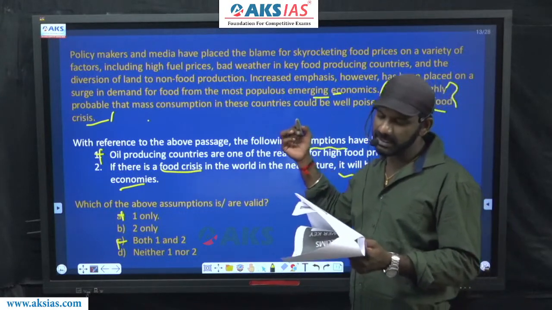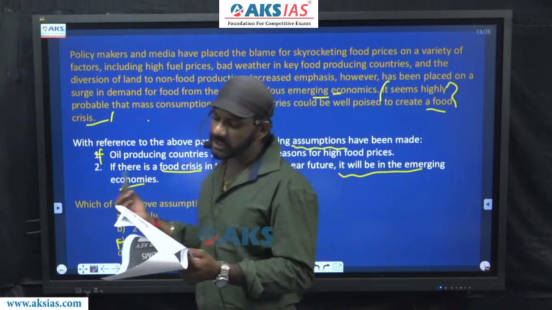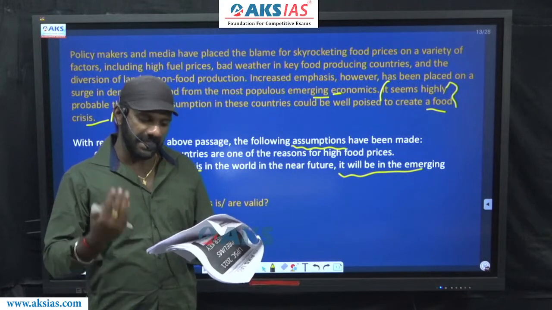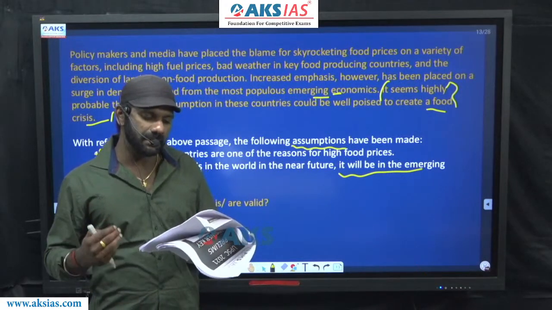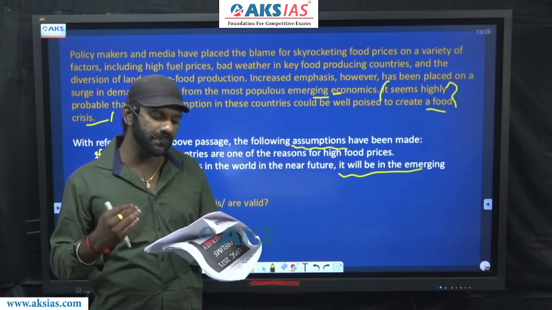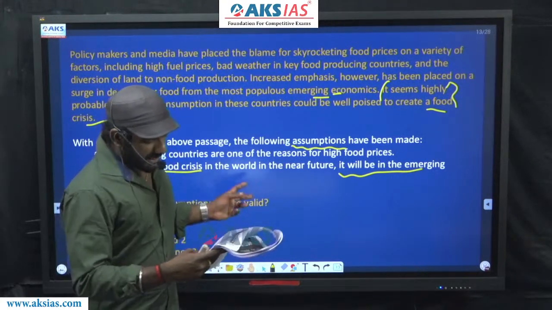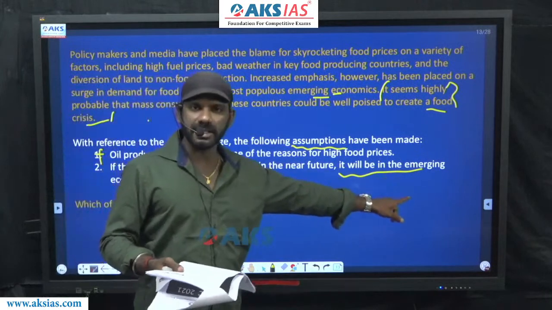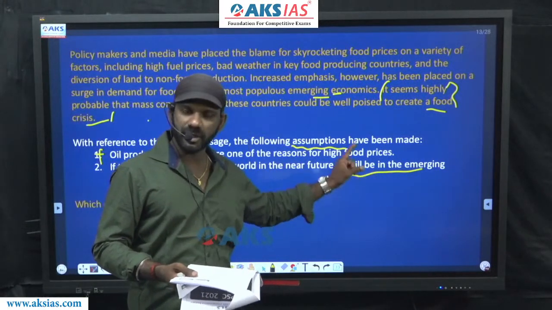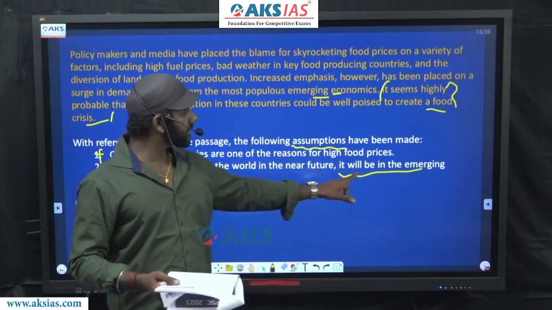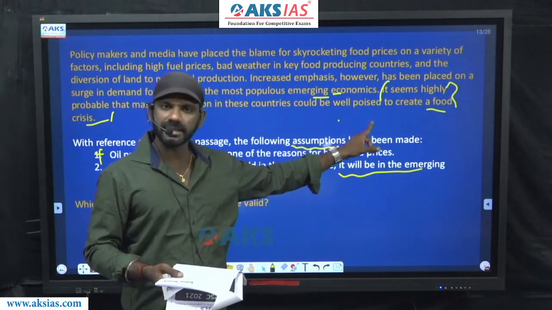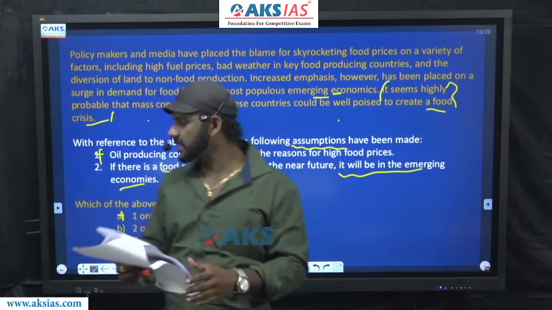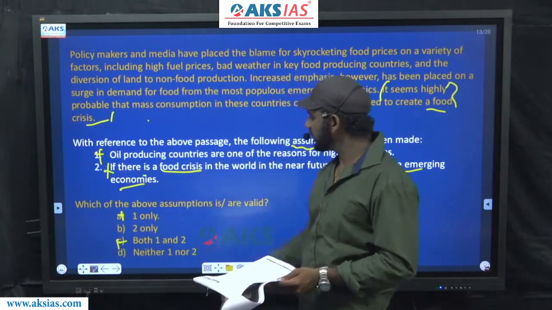I'll just read that part. Has been placed on a surge in demand for food from the most populous emerging countries. It seems highly probable that mass consumption in these countries could be well poised to create a food crisis. If there is a food crisis in the near future, it will be in the emerging economies. This part of the option is not there in the paragraph, but this cannot be assumed from the last sentence given in the paragraph. Our assumption must be based on the details there in the paragraph. So 2 also should not be agreed to.